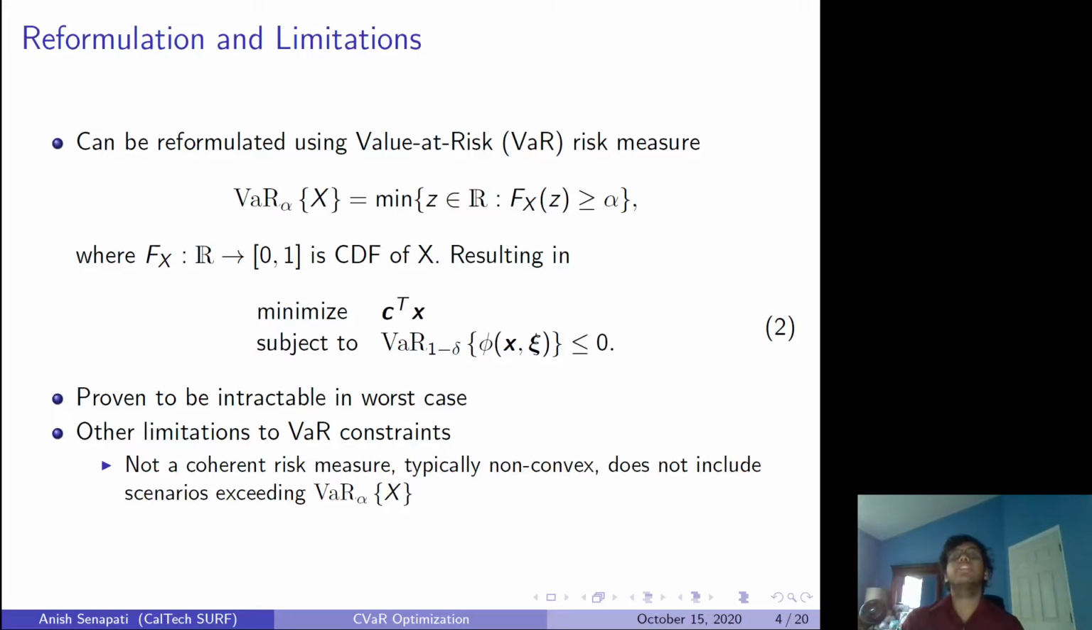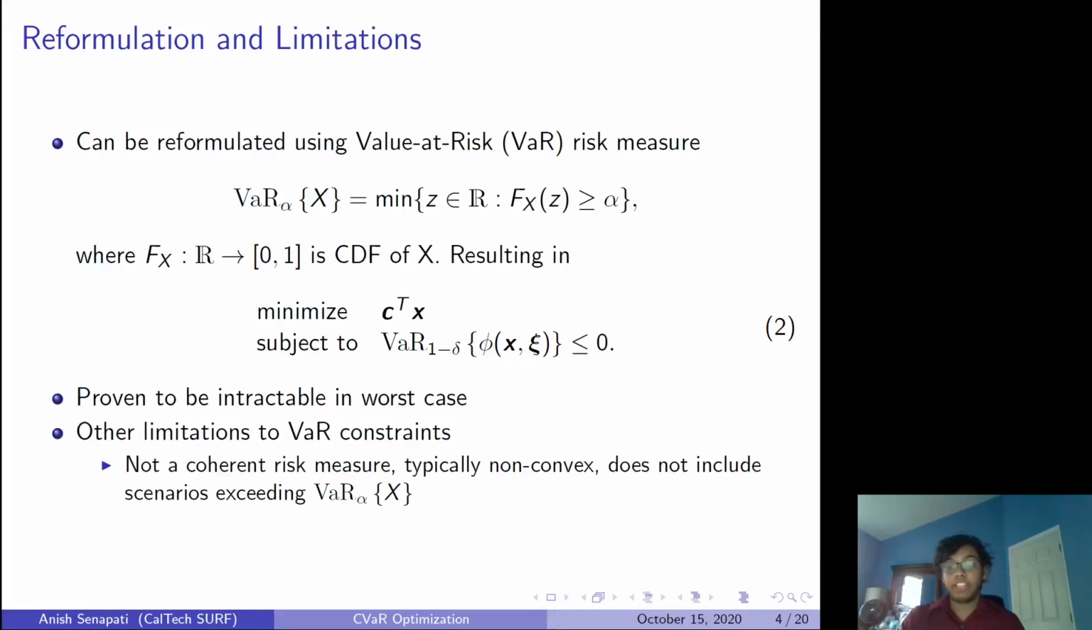One thing that you can do with this exact equation right here is you can actually reformulate it using something called the value at risk measure. The value at risk measure you can think of as the minimum point in a CDF such that the CDF up to that point is greater than a certain value. So for instance, if you have a CDF and you want the 95th percentile VaR measure, you want the minimum point such that 95% of the CDF is covered.